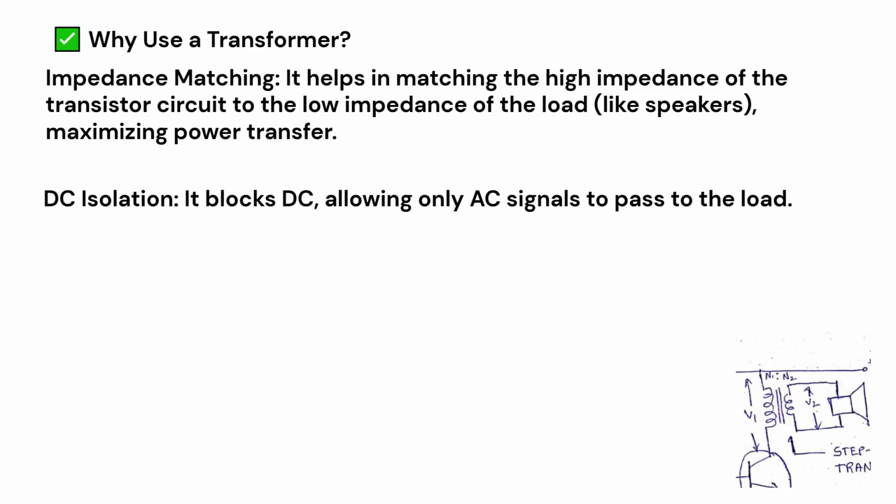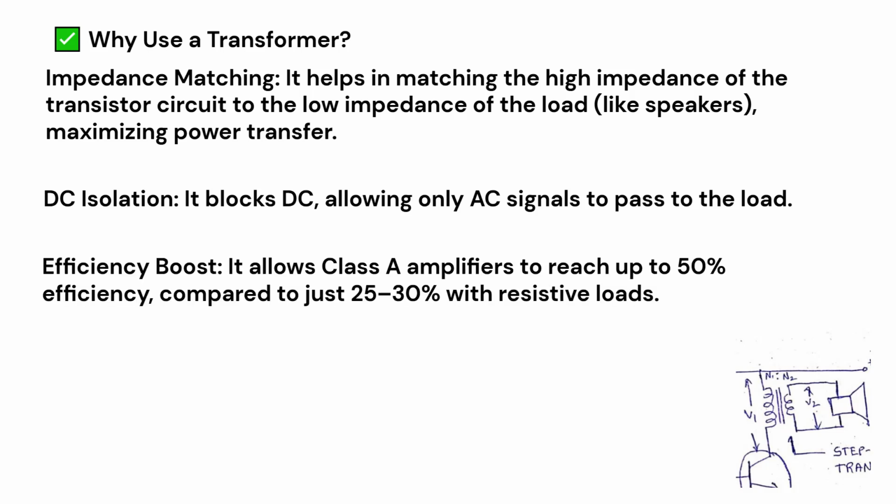DC isolation. It blocks DC, allowing only AC signals to pass to the load. Efficiency boost. It allows Class A amplifiers to reach up to 50% efficiency compared to the 25-30% with resistive loads.